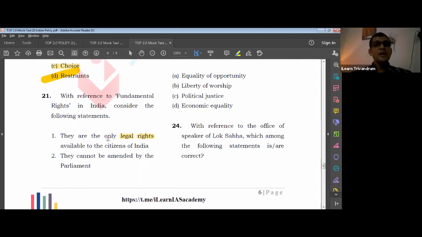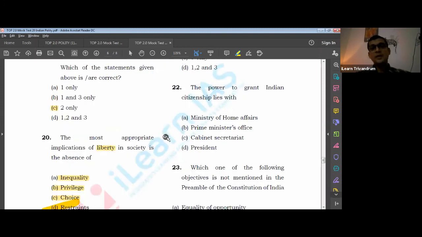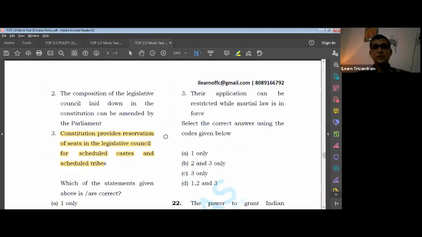Now tell me, is fundamental right the only legal right? No, we have RTI, we have NREGA, we have property rights. So that is a wrong statement. They cannot be amended by the Parliament. Is it so? Can't we amend the fundamental rights? We can. Wasn't Article 15 recently amended by the Parliament? It was amended. So you know what the answer is.